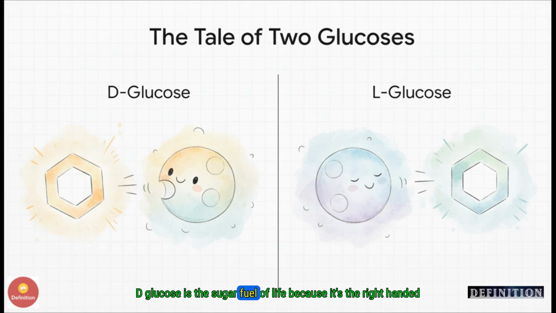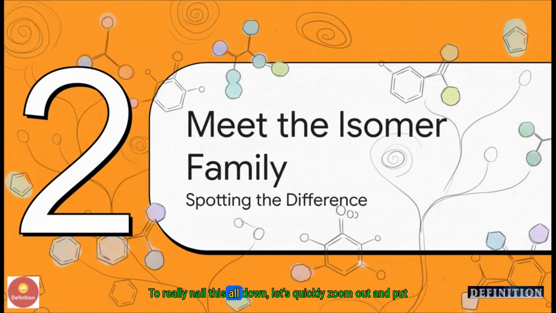So let's bring it all the way back to our original mystery. D-glucose is the sugar fuel of life because it's the right-handed key that fits perfectly into our metabolic machinery. L-glucose, its perfect mirror image, is the wrong key. It just floats on by. Our body treats it like a total stranger. And what's really wild is that this is a rule across biology. Our bodies use D sugars, but when it comes to the building blocks of proteins, our amino acids, they exclusively use the L form.